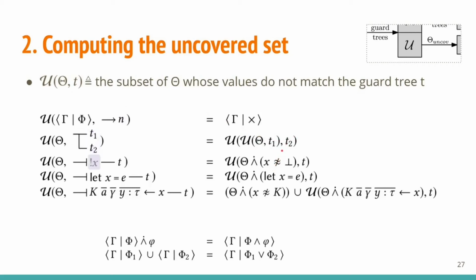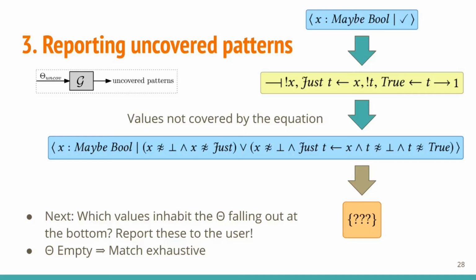A bang guard on x adds the constraint that x can be bottom to the incoming values of the subtree. Likewise for let bindings. A pattern guard matching against constructor K will fall through when x is not K. Also, everything not covered by the subtree is uncovered, so we adjoin the two refinement types. And that's all there is to coverage checking.